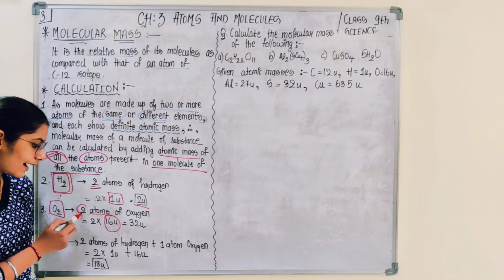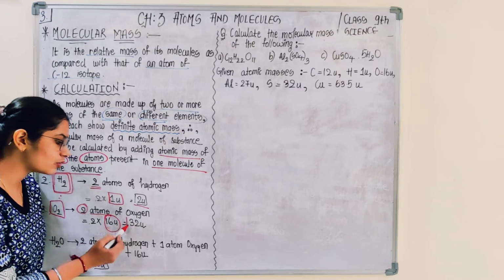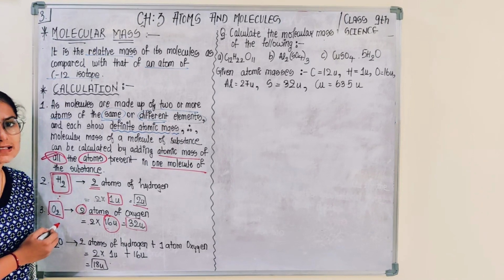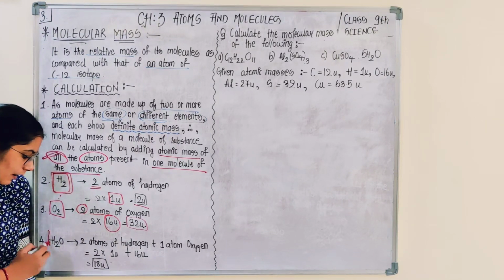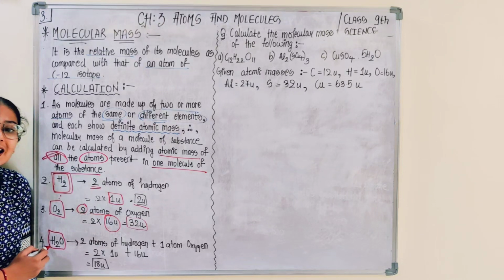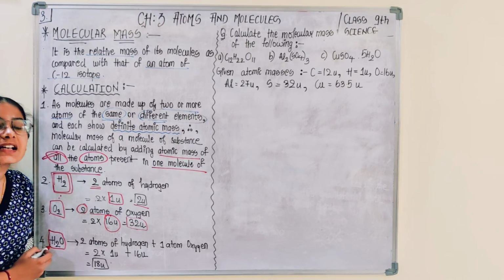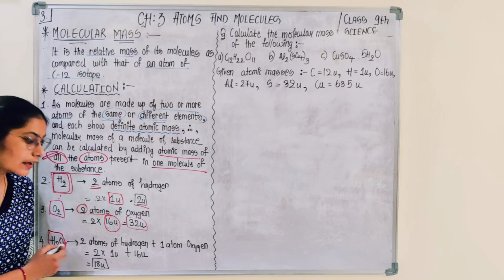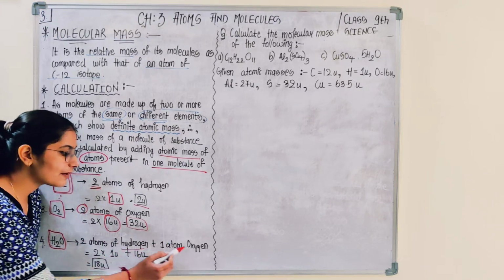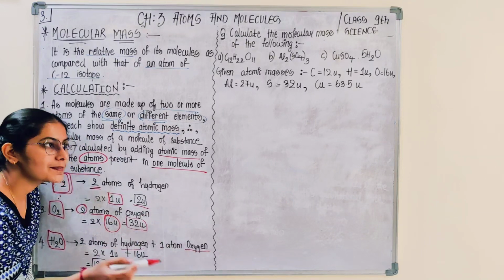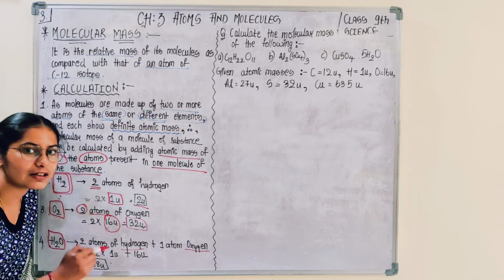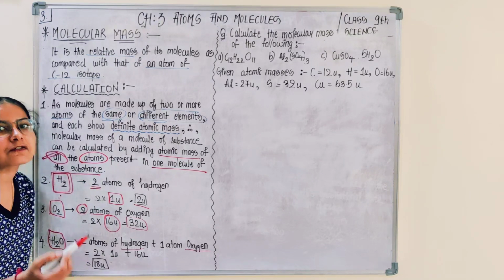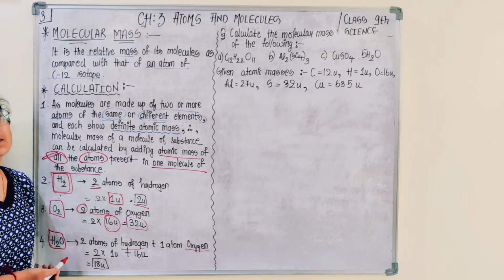16U. Since two atoms, so 2 into 16, 32U is the molecular mass of the diatomic molecule oxygen. Similarly, if I talk about water, water is a triatomic molecule, a molecule of a compound. This molecule comprises two atoms of hydrogen and one atom of oxygen. So we will be calculating the atomic mass of all the atoms present in that molecule. By adding, the summation which we would be getting is the molecular mass of water.